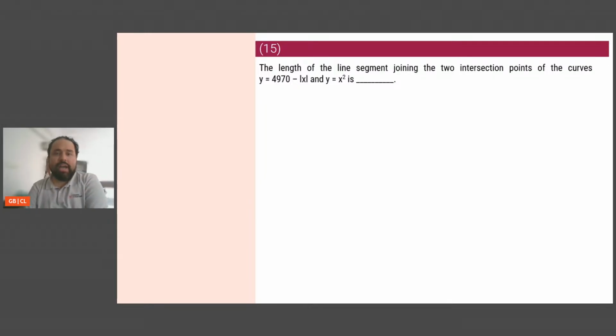Are we comfortable till here, guys? I need a CC before I move to the next section. I need a CC.